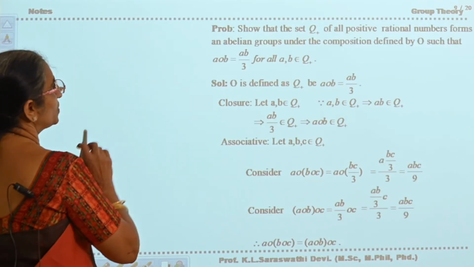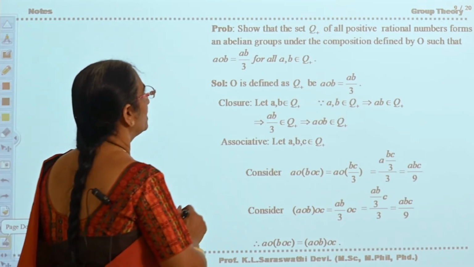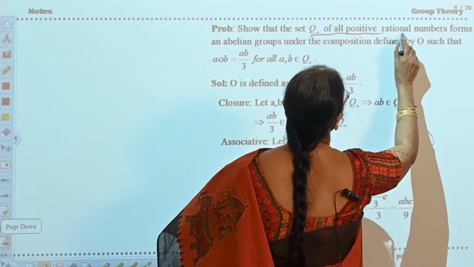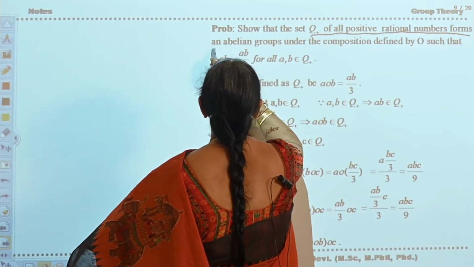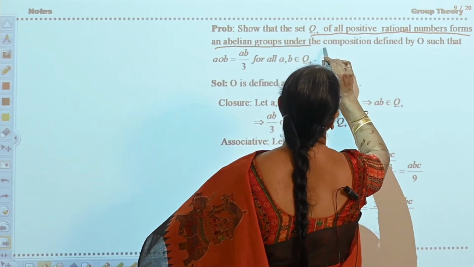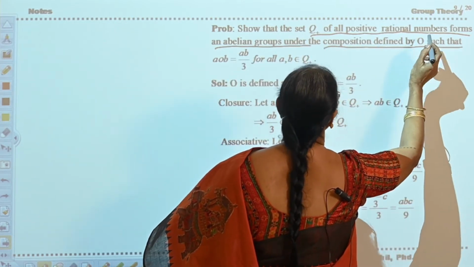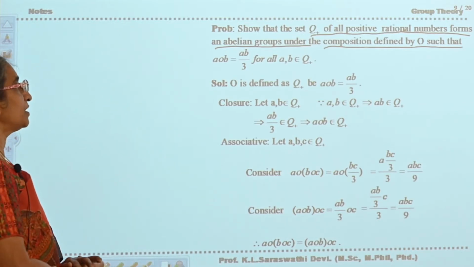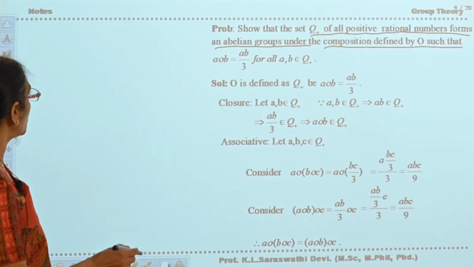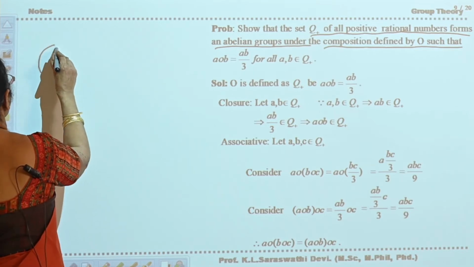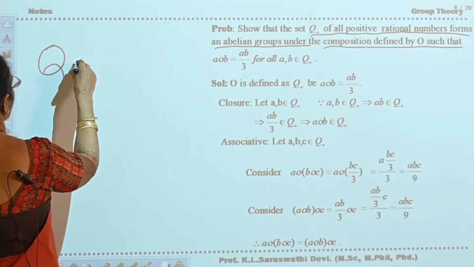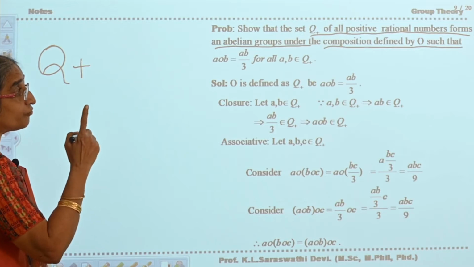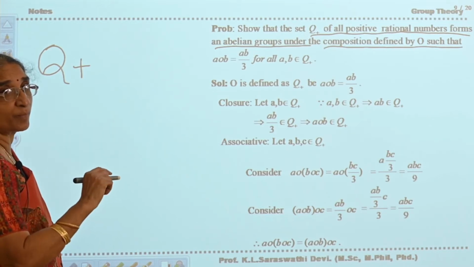Now see the next problem. Show that the set Q plus of all positive rational numbers will form an abelian group under the composition defined by circle. A circle B is equal to AB by 3. Now what is Q plus? Q plus is the set of all positive rational numbers.